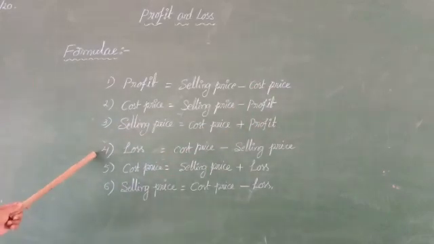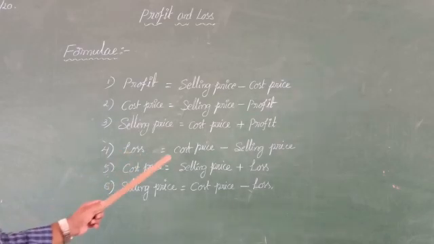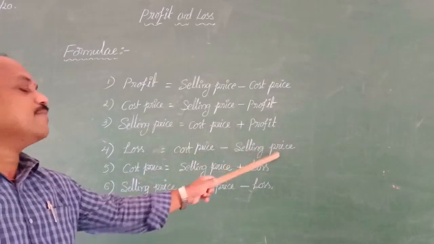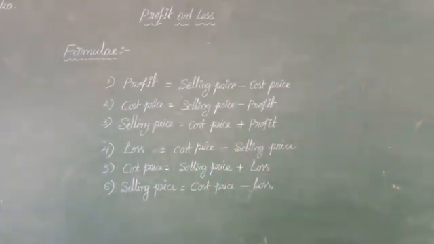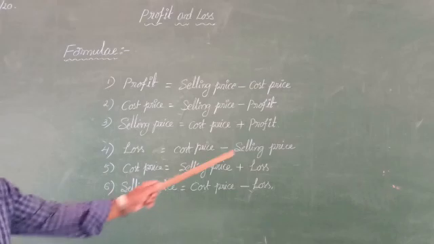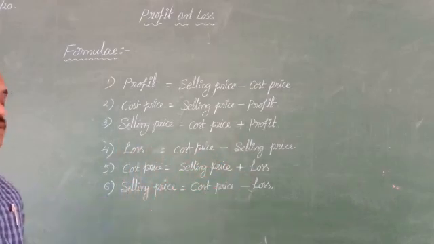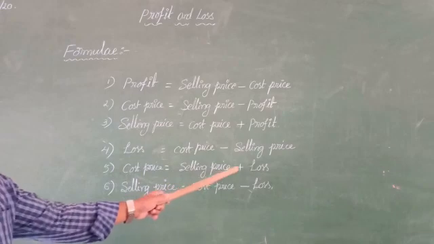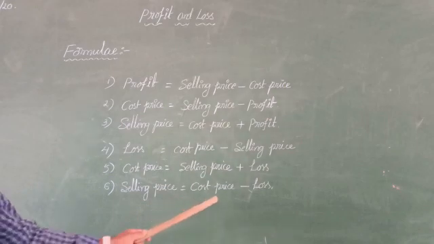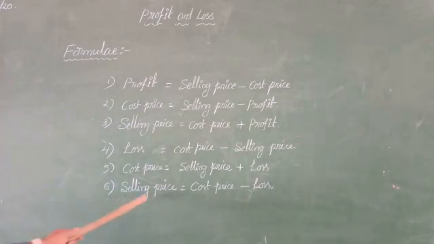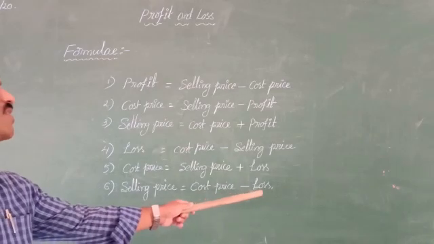Next, fourth formula, this is about loss. Loss is equal to cost price minus selling price. Depending upon this formula of loss, we can frame two more formulae. That is fifth one: cost price is equal to selling price plus loss. Next, sixth one: selling price is equal to cost price minus loss.